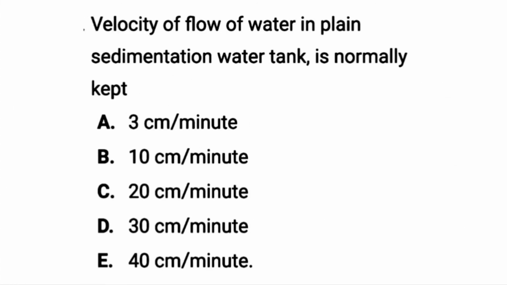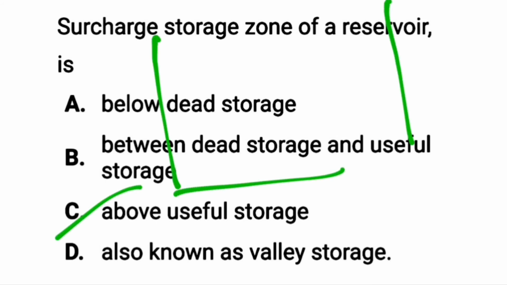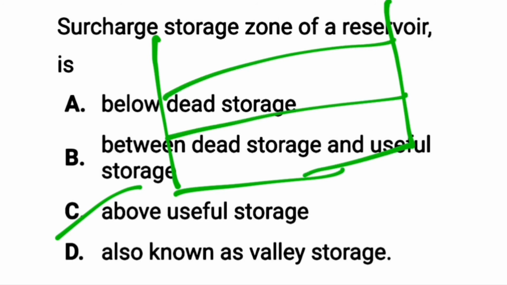The next question is, velocity of flow of water in plain sedimentation water tank is normally 30 centimeter per minute or 0.3 meter per minute. The discharge storage zone of a reservoir is above the useful storage zone. The reservoir is divided into 3 zones. They are, first below zone is known as dead zone, second zone is known as useful zone,